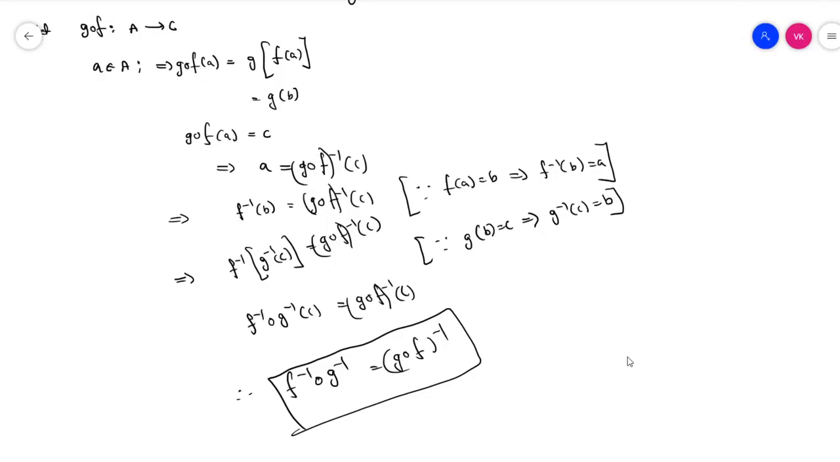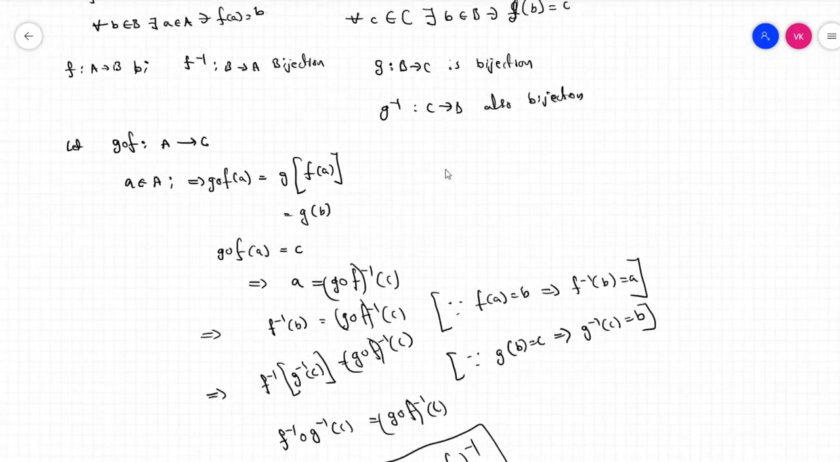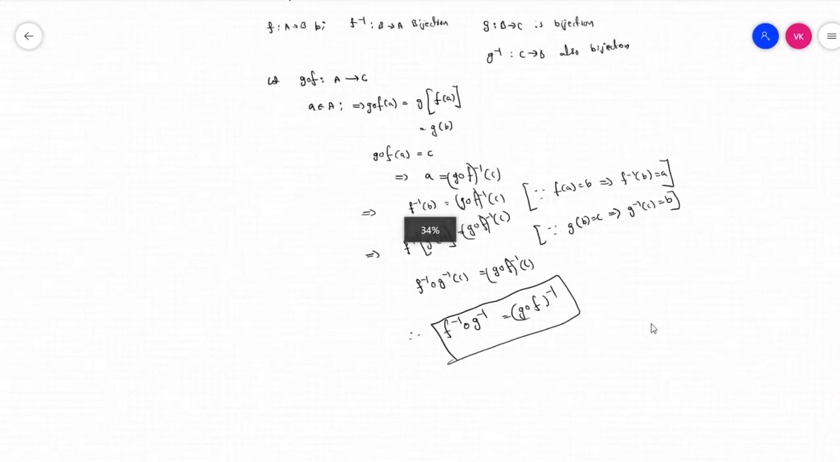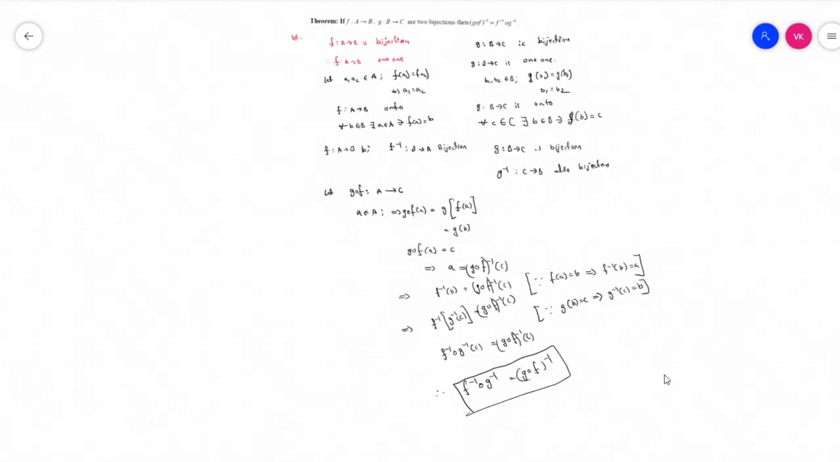So this is the importance. This is about the second theorem. Now we are going to the third theorem. Let's go for the third theorem, guys.